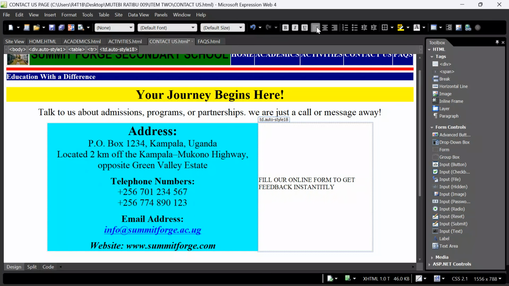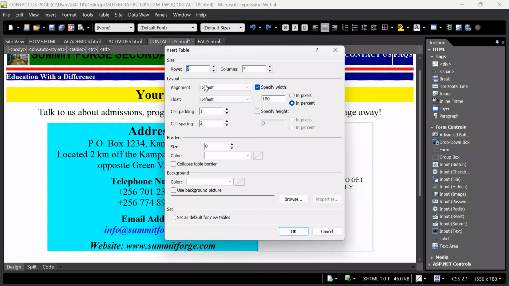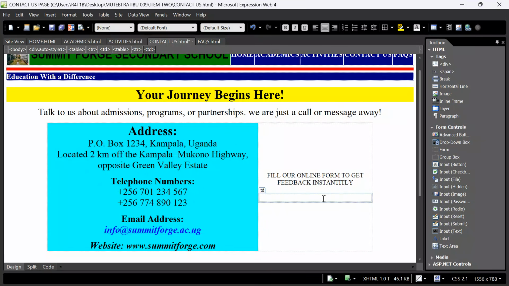So now after doing all this, I will move to my toolbox properties. I want to compose a simple form. Before that, let me first insert a table. I click table and say I want to insert a table. This table should be of 1 row, 1 column. I want to stretch it to 100, align things center, and then click OK. So I'm going to be working within this table where I will put my container. You come back to your form properties, look at my cursor, come back here, right click, drag and drop into your table so that you can easily manage.